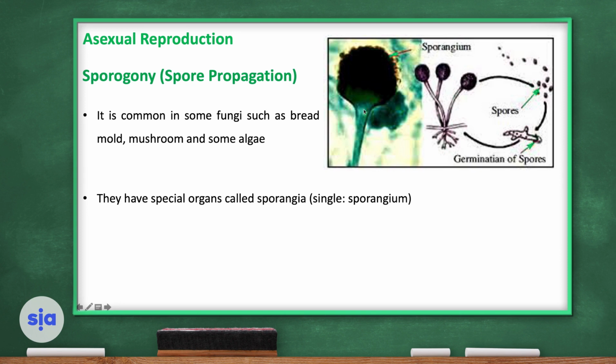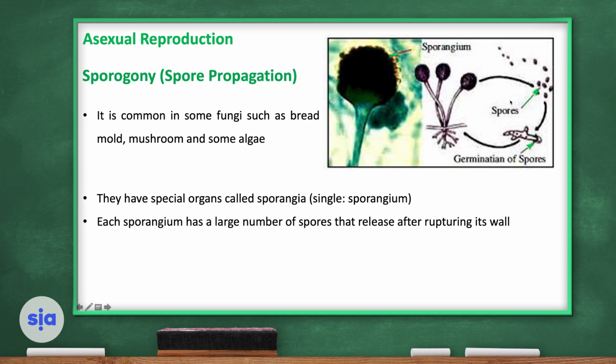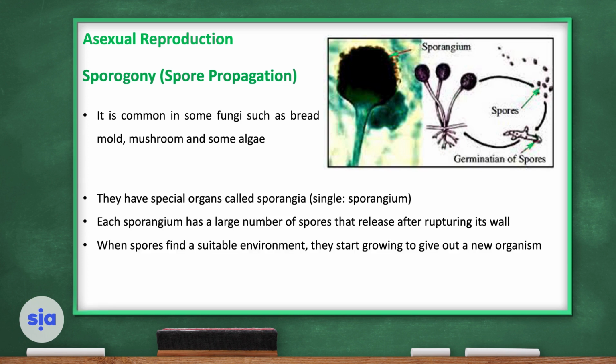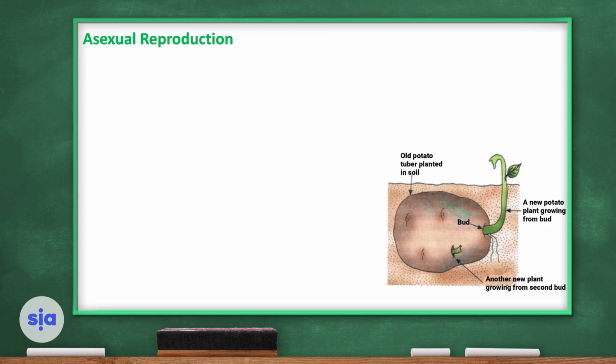It's a special organ which produces spores. They have a large number of spores, and when the wall ruptures, the spores will be propagated. When spores find a suitable environment, they start growing to give out a new organism. This is called sporogony.